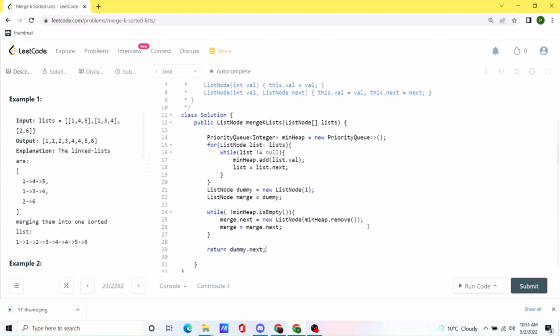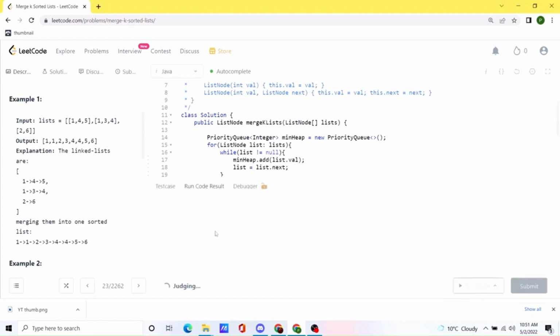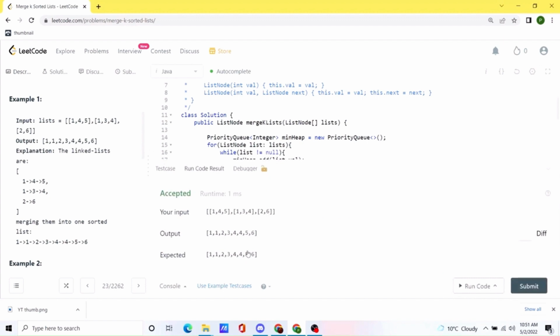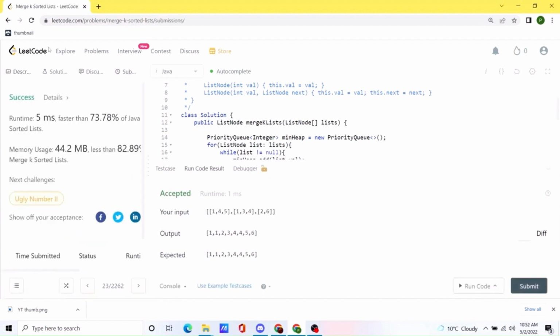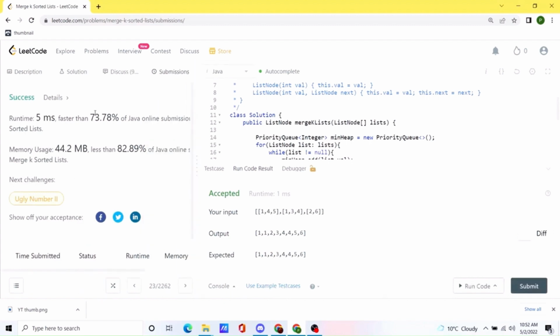And this should be our solution. Let's try to run the code. Okay, seems like our solution is working as expected. Let's submit the code. And our solution works pretty efficiently, as you can see.